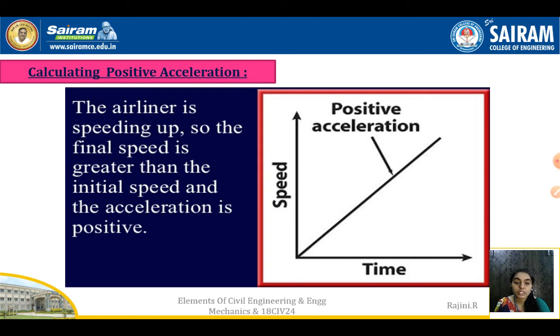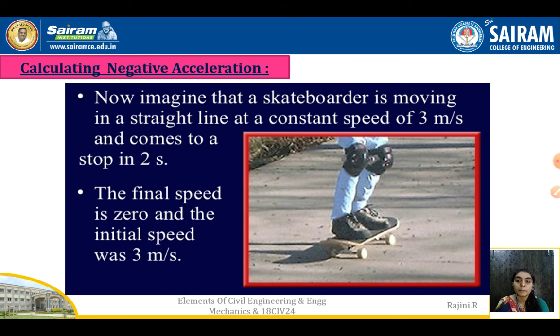Calculating the positive acceleration, you can see the graph of time and speed. If the positive acceleration is there, after a certain time, the graph will be shown like this. The airliner is speeding up, so the final speed is greater than the initial speed, and the acceleration will be positive. So the final speed will definitely be more compared to the initial stage when it comes to positive acceleration. Calculating the negative one now.